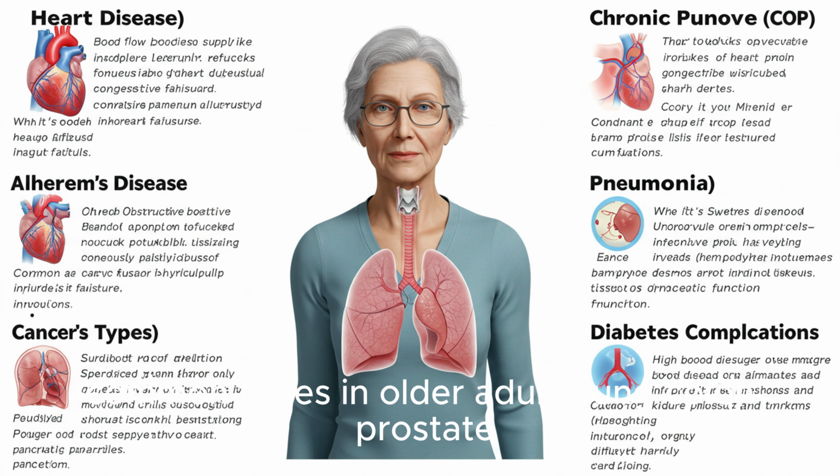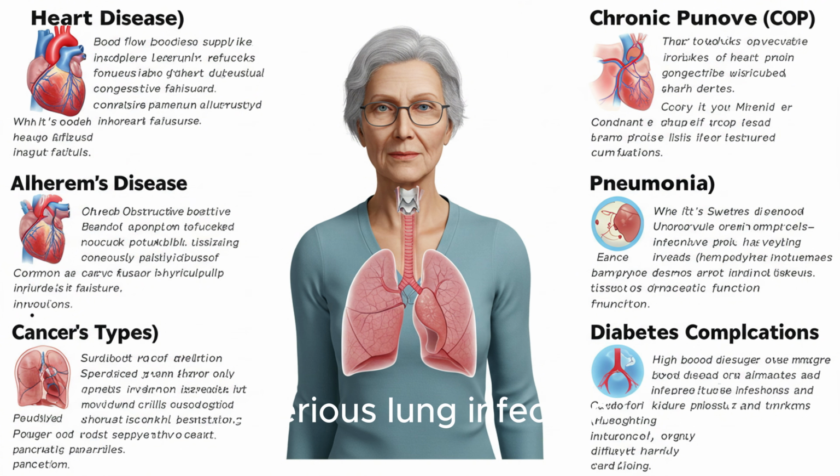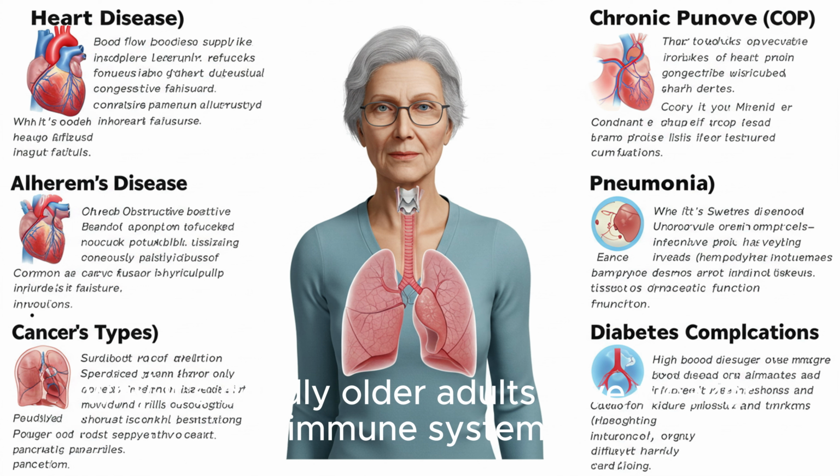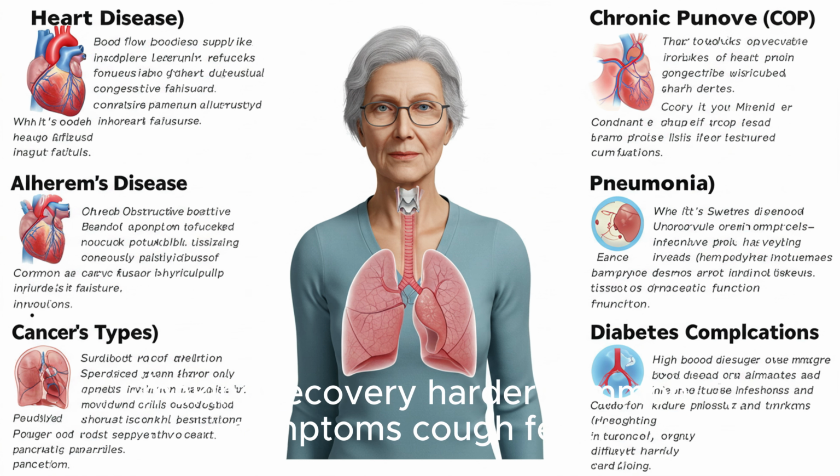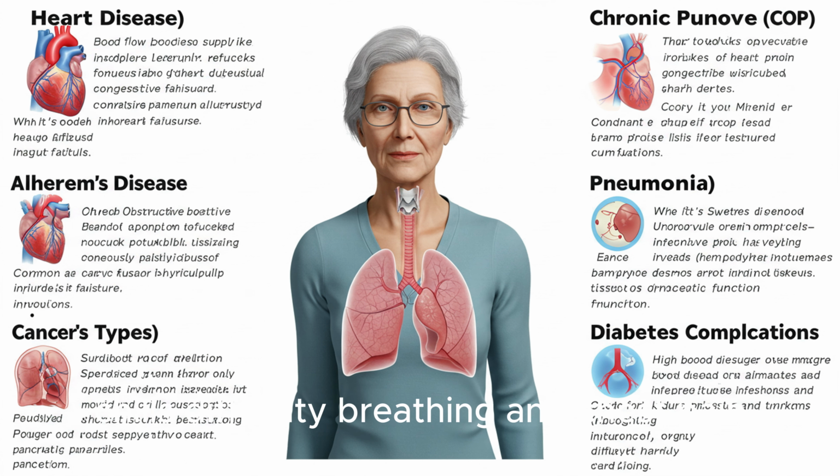6. Pneumonia. Description: a serious lung infection often caused by bacteria or viruses. Why it's deadly: older adults have weaker immune systems, making recovery harder. Common symptoms: cough, fever, chills, difficulty breathing, and chest pain.